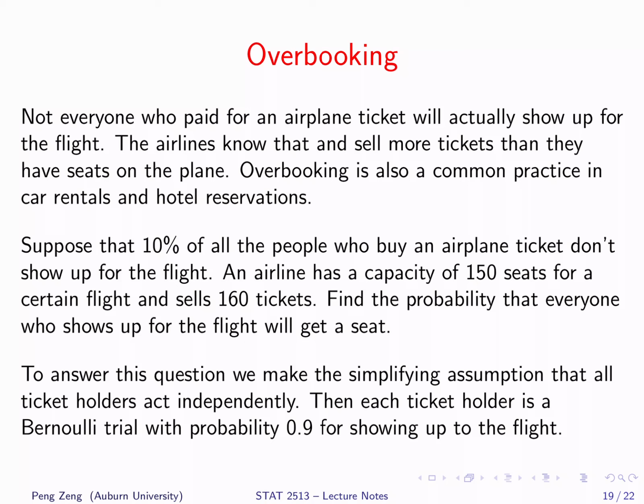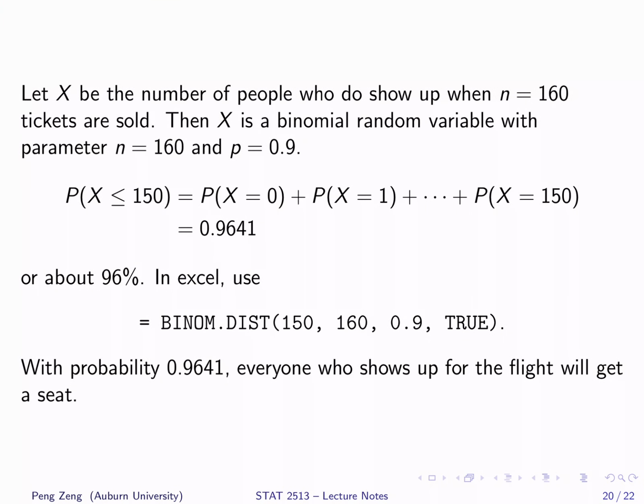To answer this question, we make the simplifying assumption that all ticket holders act independently. Then, each ticket holder is a Bernoulli trial with probability 0.9 of showing up for the flight. Let x be the number of people who do show up when n equals 160 tickets are sold. Then x is a binomial random variable with parameters n equals 160 and p equals 0.9.